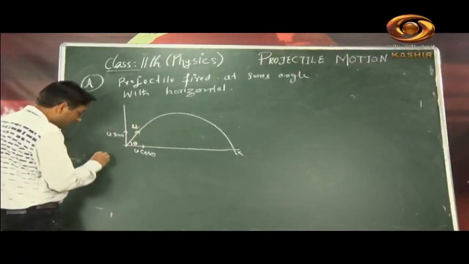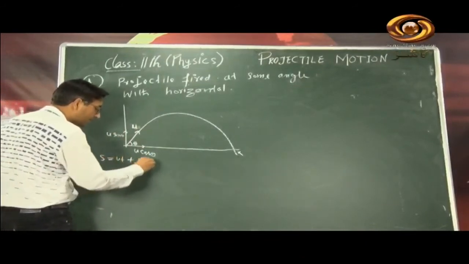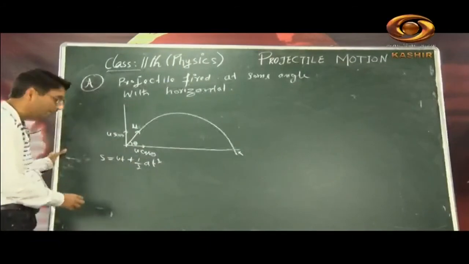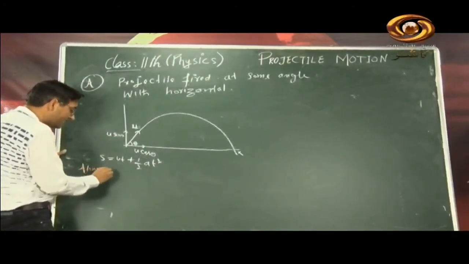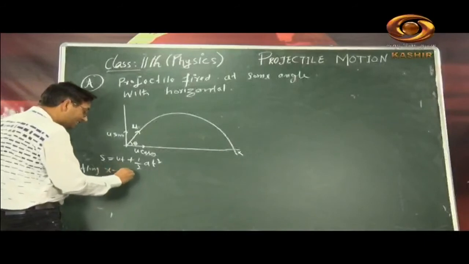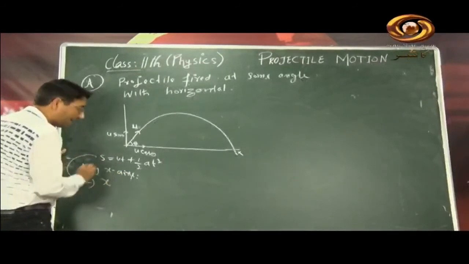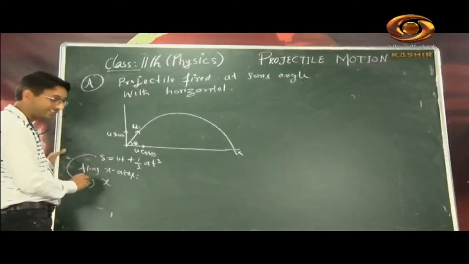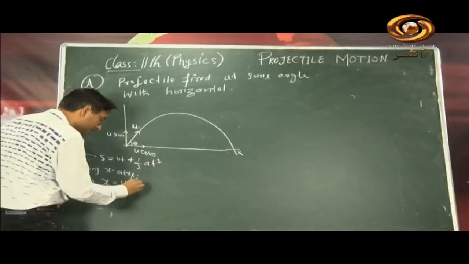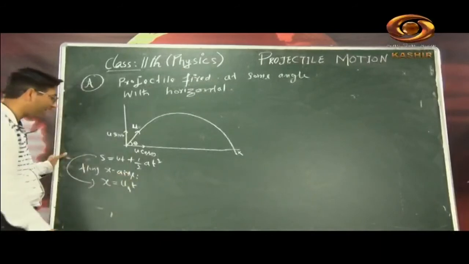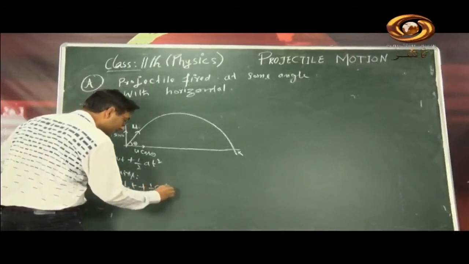We know the equation of motion for displacement, s is equal to ut plus half at square. Now along the x-axis, the displacement becomes x, because we represent displacement along the x-axis as x. The initial velocity I will write with subscript x, u subscript x, representing initial velocity along the x-axis, plus half of a subscript x, the acceleration along the x-axis, times t square.